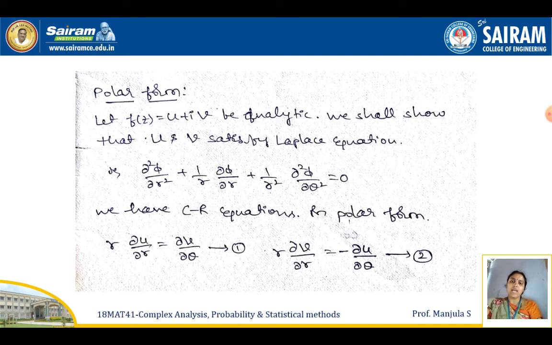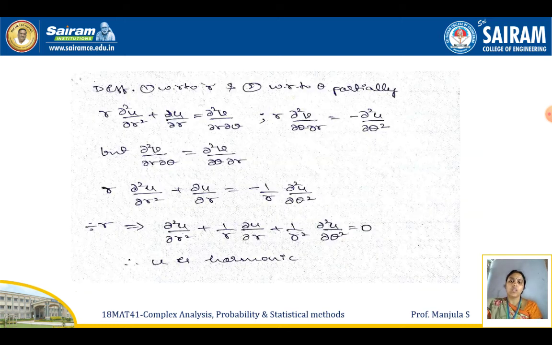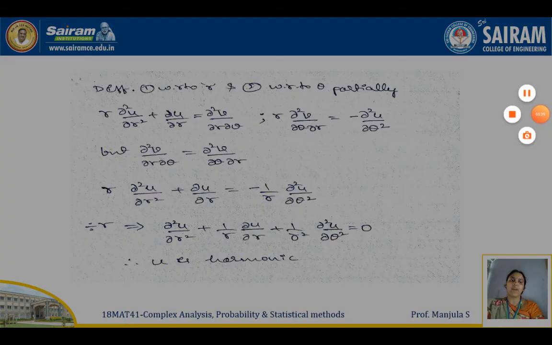We have the CR equations in polar form: r ∂u/∂r = ∂v/∂θ, take this as equation number 1. And r ∂v/∂r = -∂u/∂θ, take this as equation number 2. Now differentiate equation 1 with respect to r and equation 2 with respect to θ partially.